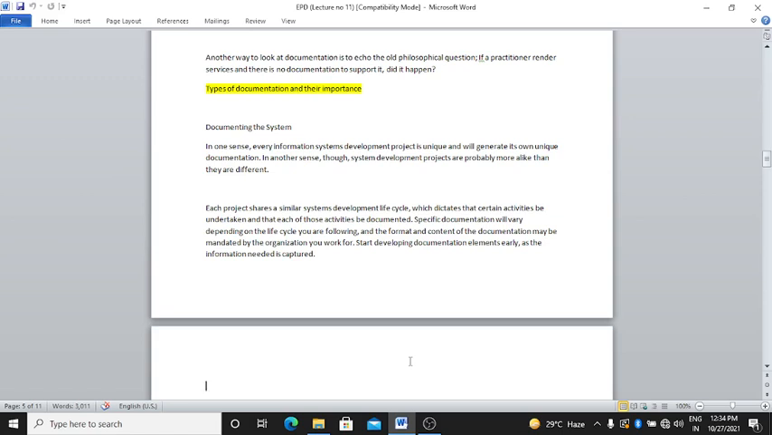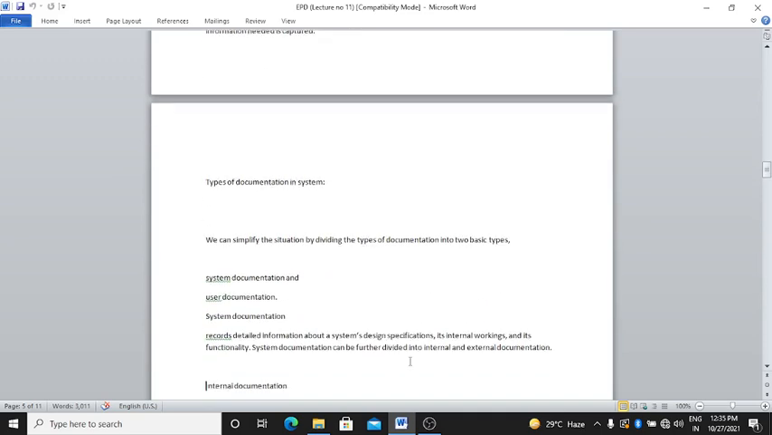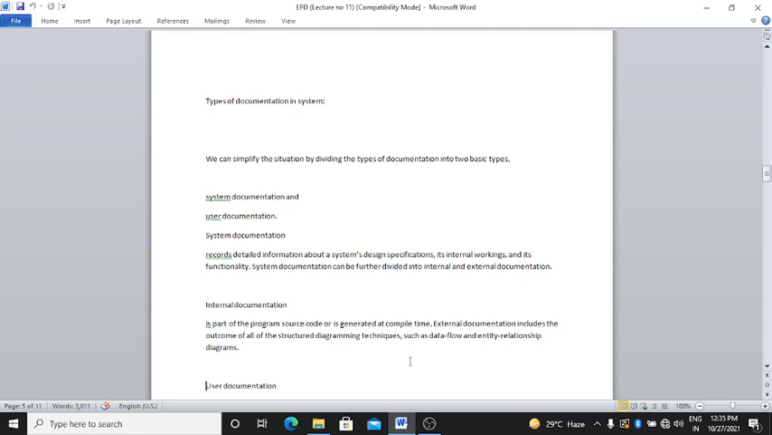Specific documentation will vary depending on the life cycle you are following, and the format and the content of the documentation may be mandated by the organization you work for. Okay, start developing documentation elements early as the information needed is captured. Then, types of documentation in a system. We can simplify the situation by dividing the types of documentation into two basic types: system documentation and user documentation.